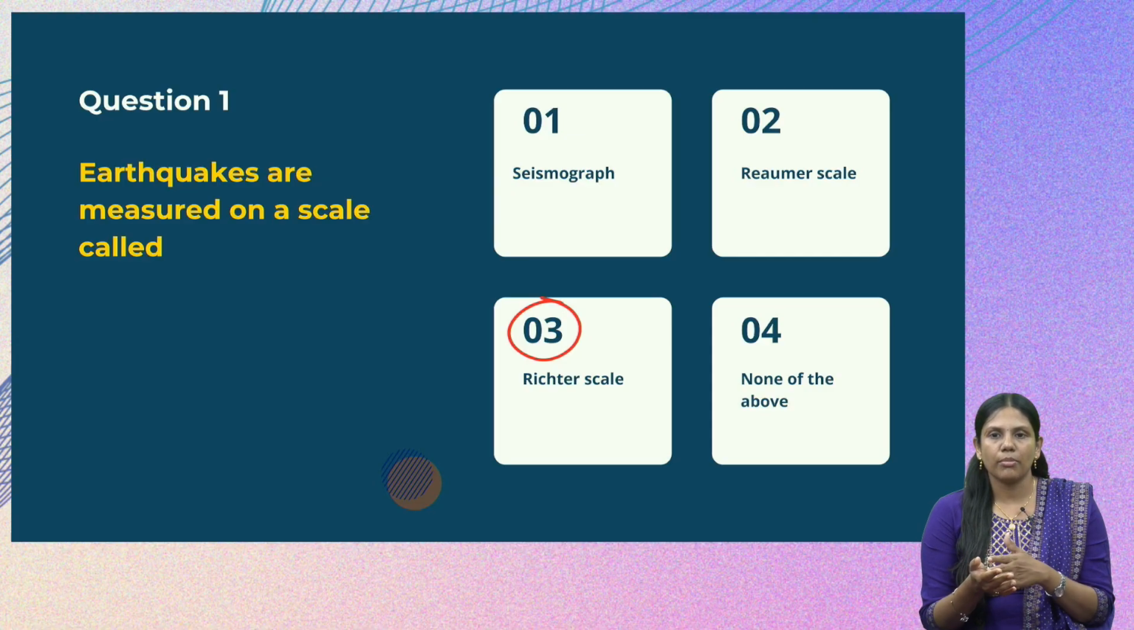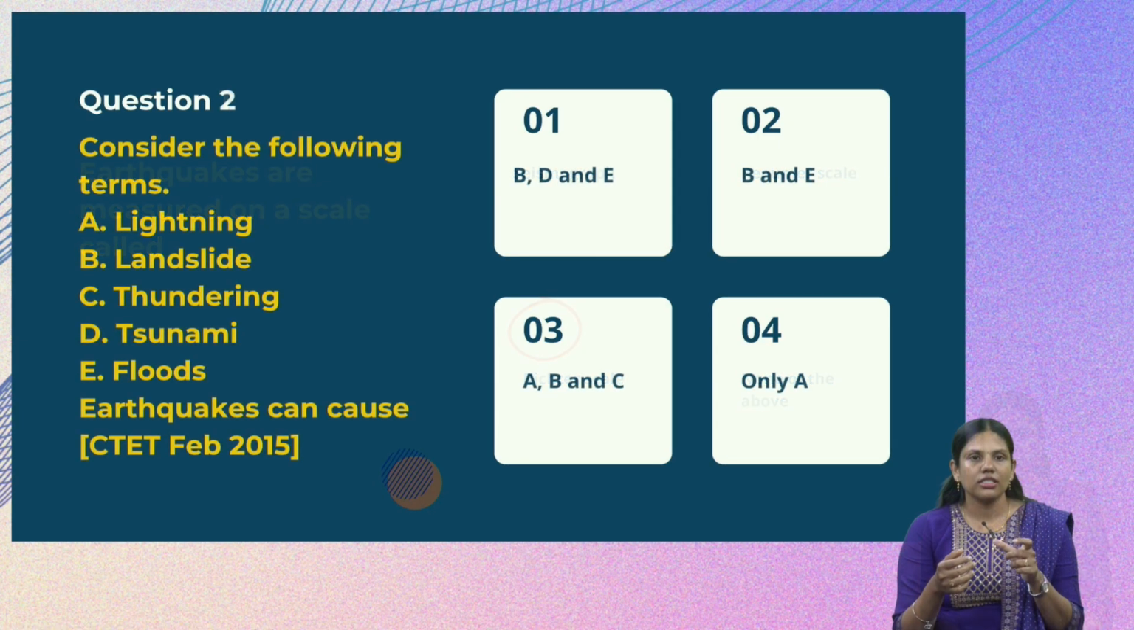Earthquakes are measured on a scale called the Richter scale, and we have also seen that if the Richter scale shows above 7, that means it is an earthquake with a serious impact. Next question: consider the following terms: lightning, landslide, thundering, tsunami, floods. There are 5 natural phenomena given in the question, and they are asking which of these an earthquake can cause.